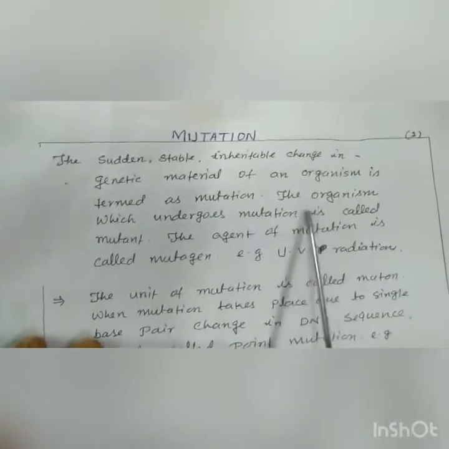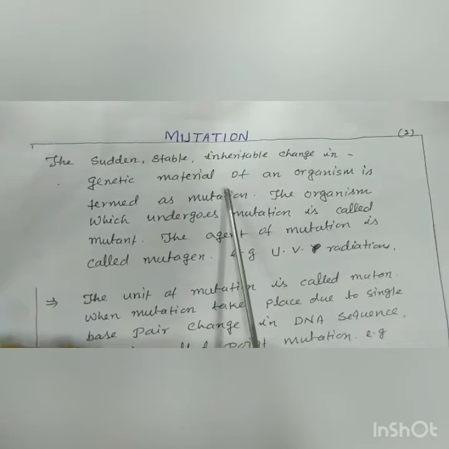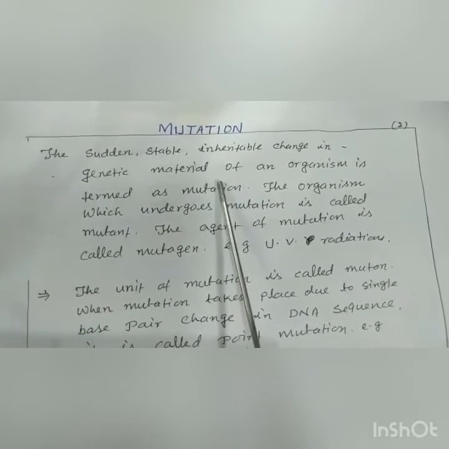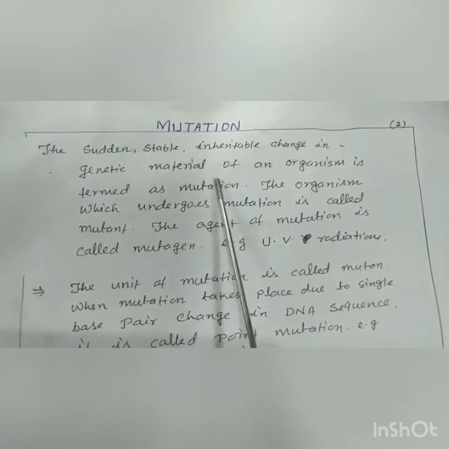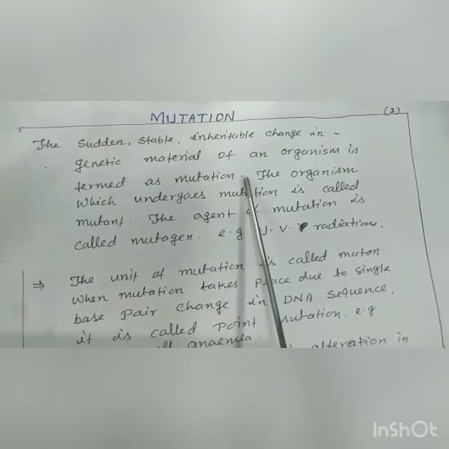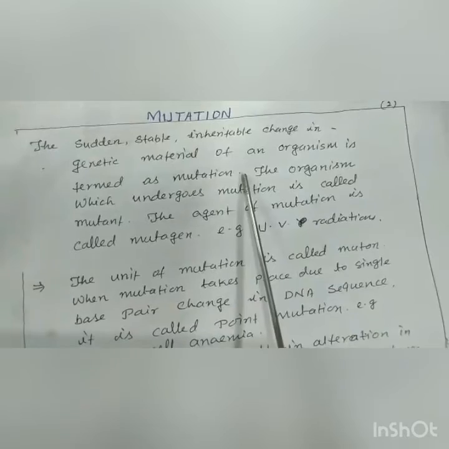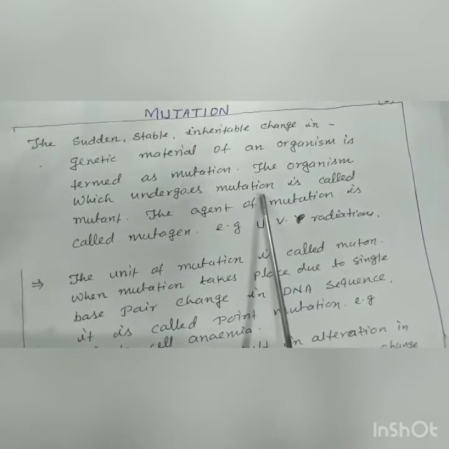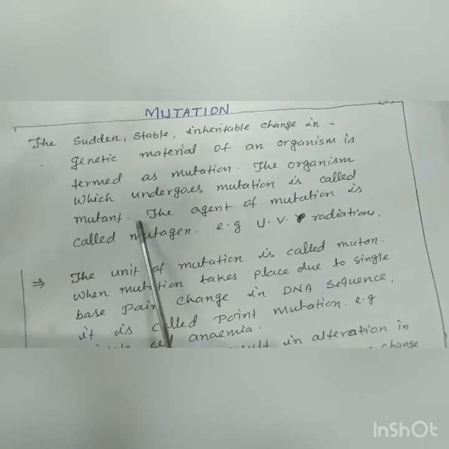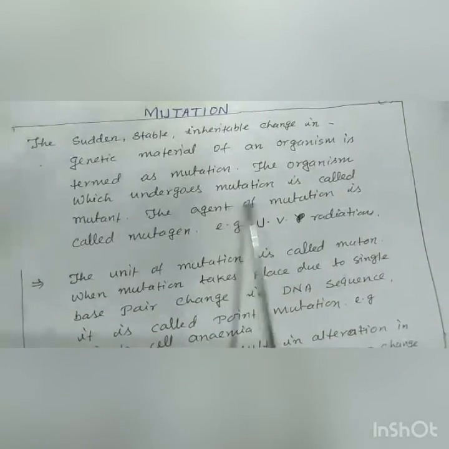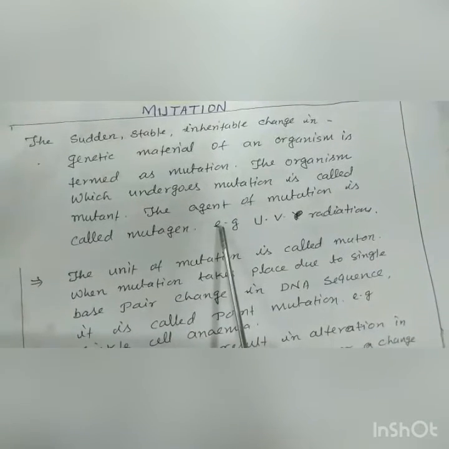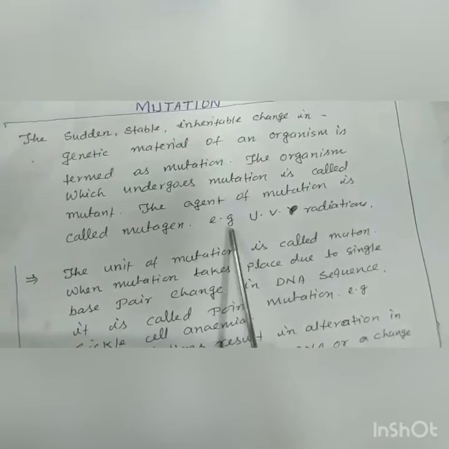Good morning, students. Today we will learn the new topic that is known as mutation. The sudden, stable, inheritable change in genetic material of an organism is termed as mutation. The organism which undergoes mutation is called a mutant, and the agent of mutation is known as a mutagen. A very good example is ultraviolet radiation.